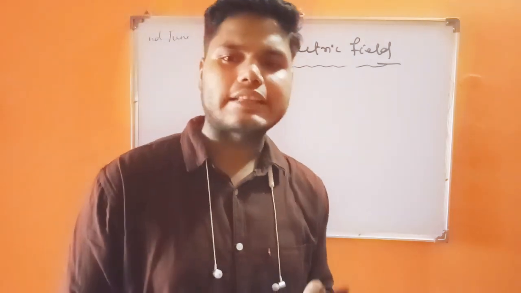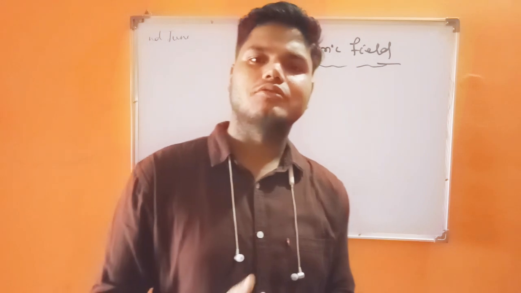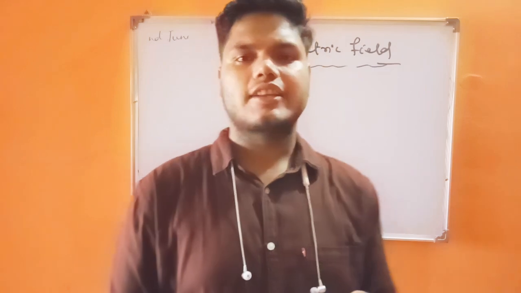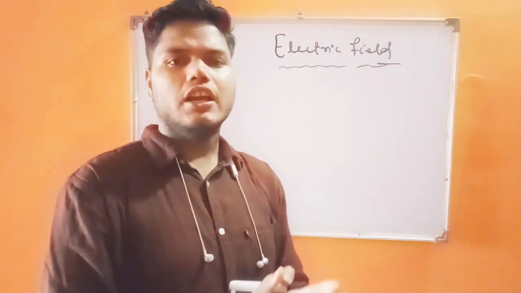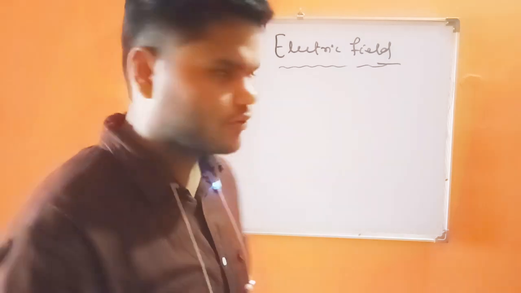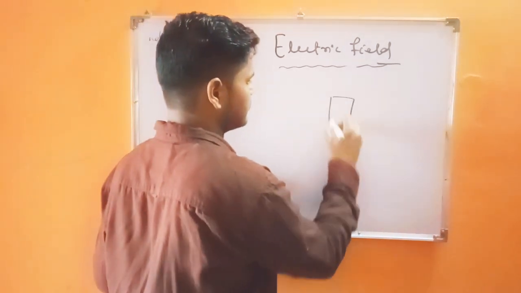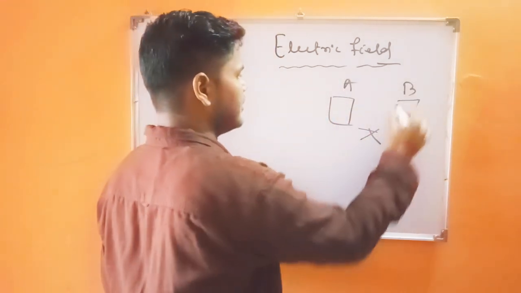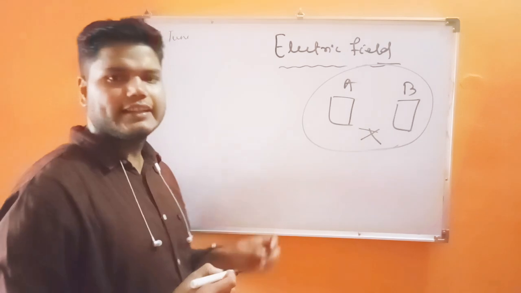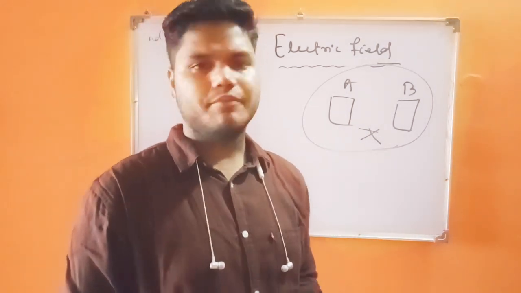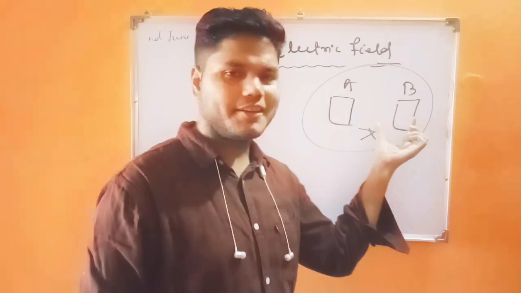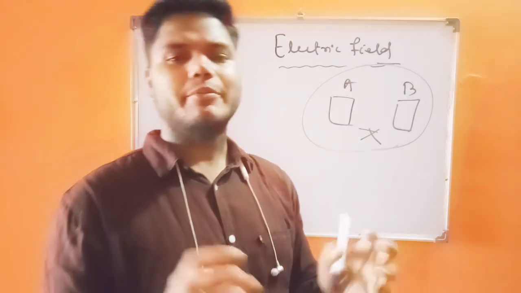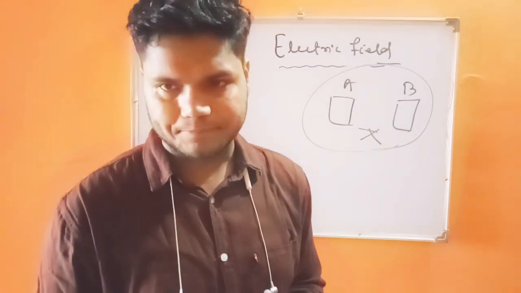So electrostatic force acts between two bodies without any direct contact between them. That means if there are two bodies, body A and body B, with no contact between them, and a force still occurs, then this is called the electrostatic force. If there are a plus Q charge and a minus Q charge, there will be an attractive force, and there will be no contact between the two bodies. That is called the electrostatic force. That means electrostatic force is a non-contact force.